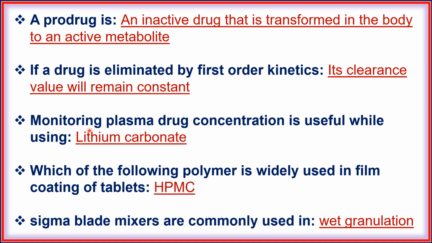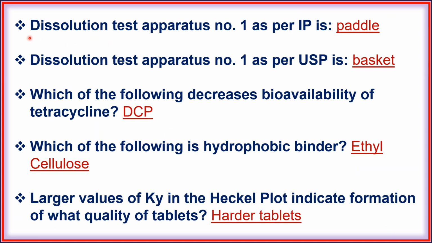Next, monitoring plasma drug concentration is useful while using lithium carbonate. Next, which of the following polymer is used in film coating of tablets? HPMC. Next, sigma blend mixer are commonly used in wet granulation. Next, dissolution test apparatus number 1 as per IP is paddle. Next, dissolution test apparatus number 1 as per USP is basket.